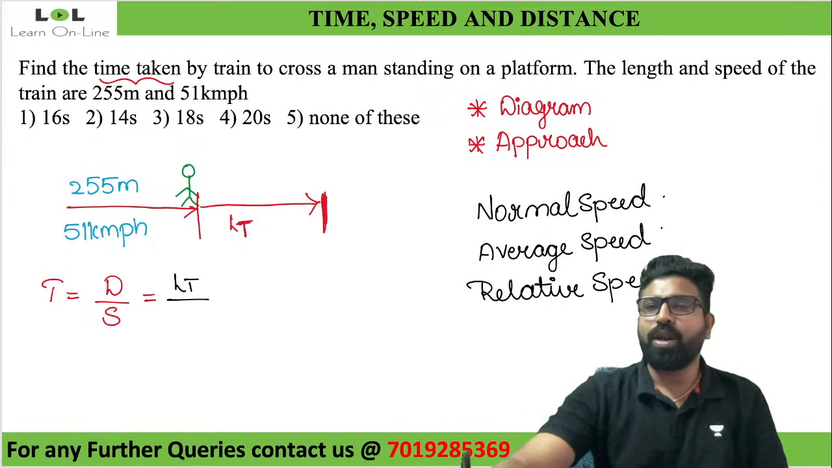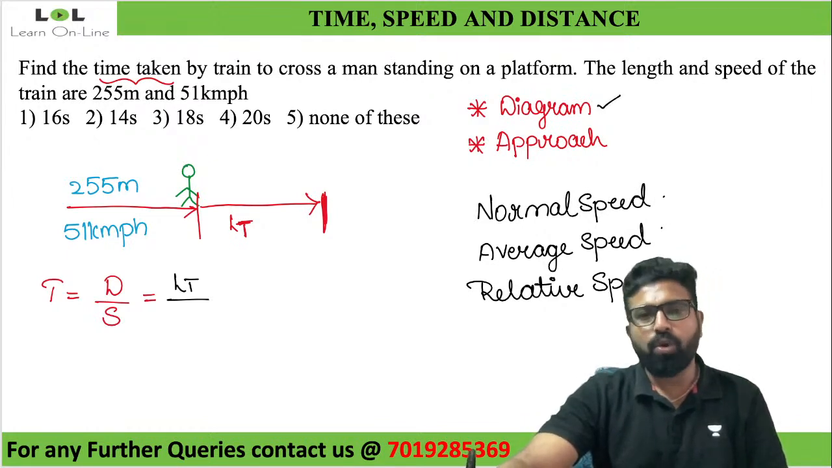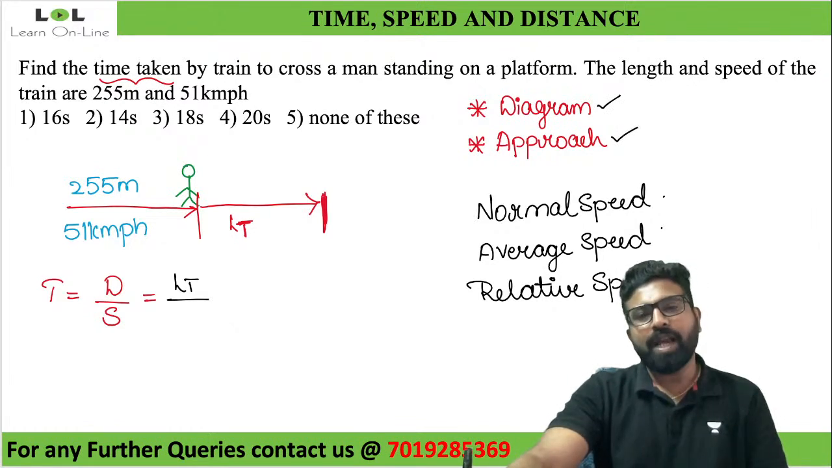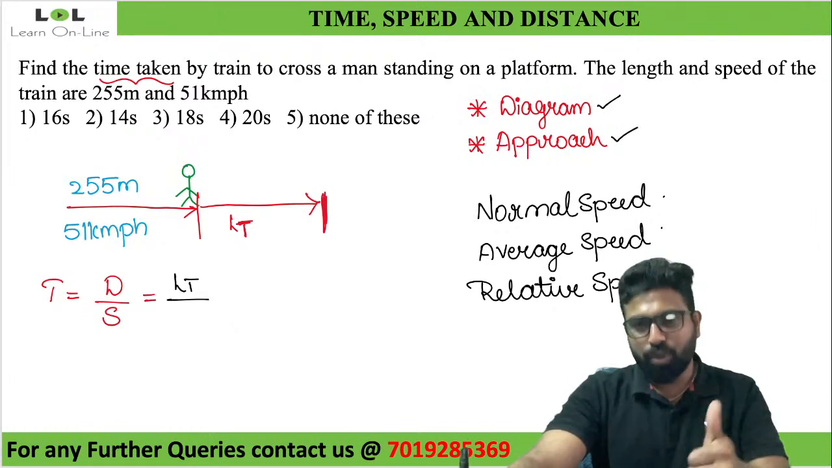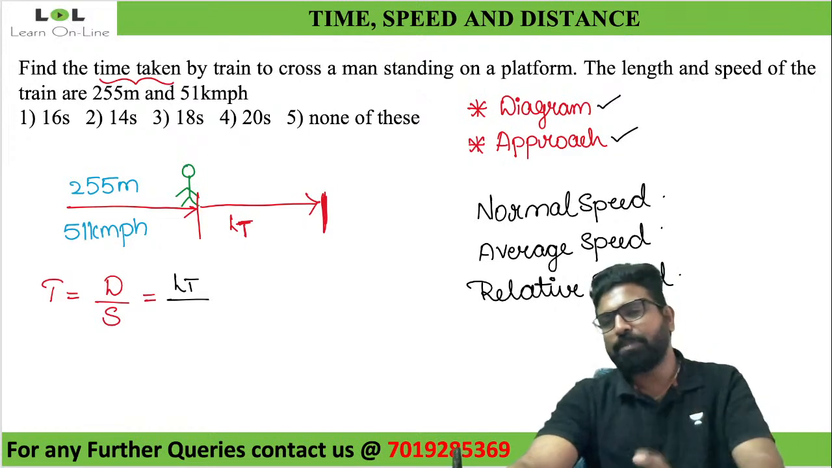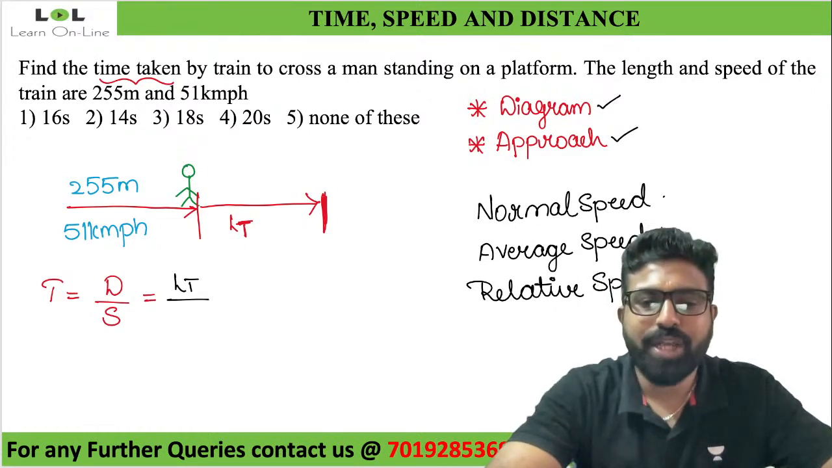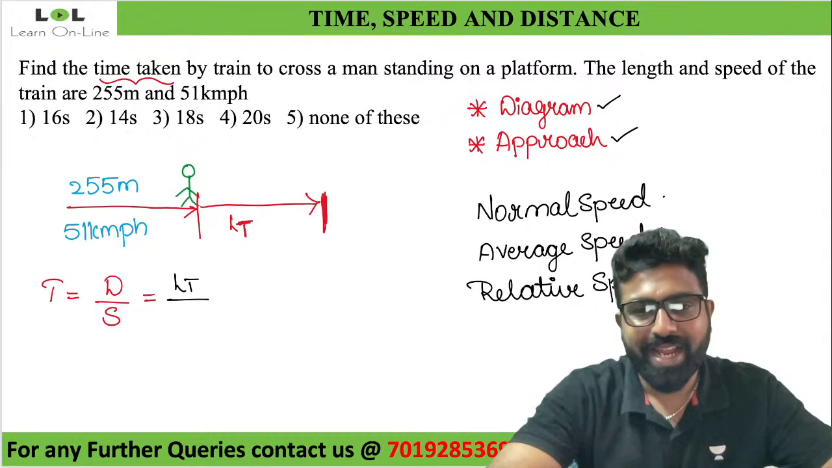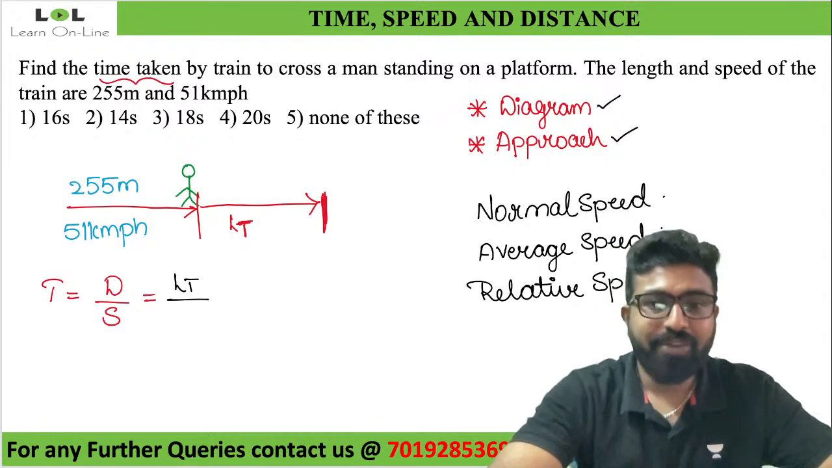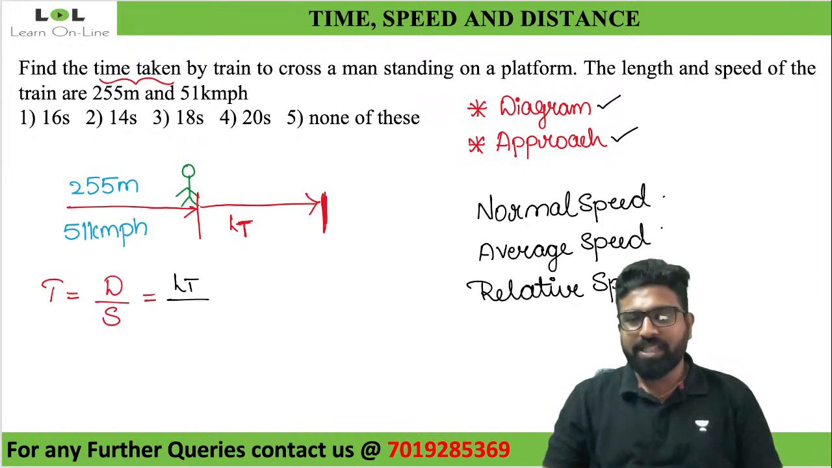Sir, whatever you told, I drew the diagram. I understood my approach. I wrote down the formula. Now I'm confused. Which speed should I use? Normal speed or average speed or relative speed? You people tell me, what speed should I use here? Normal speed. Why normal speed? Why not average and relative speed?